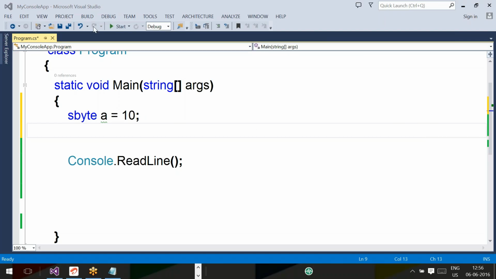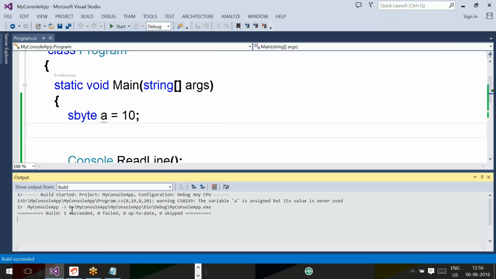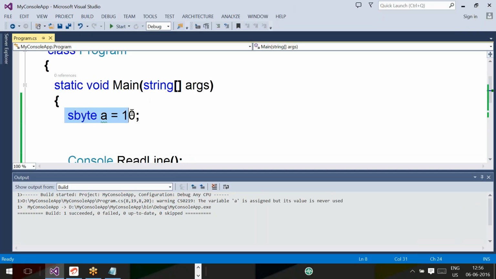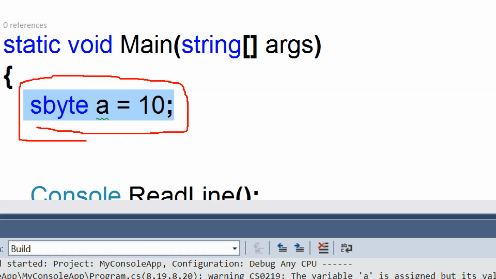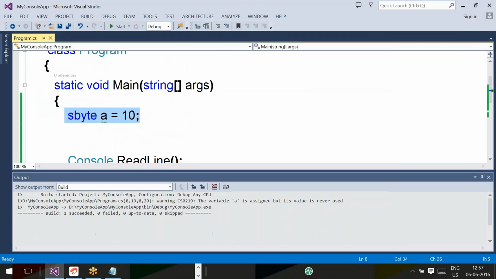Then, is there any error? No error. Means the particular type conversion is supported by the compiler. 10 is what type? Integer. A is what type? sbyte. Even though the right hand side type is int and the left hand side type is sbyte, it's not giving any error because the particular conversion is supported by the compiler, which is called implicit typecasting.